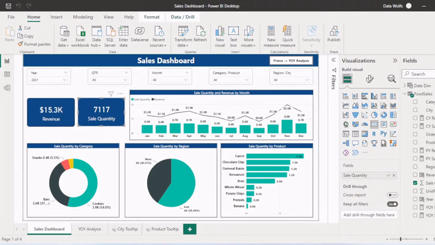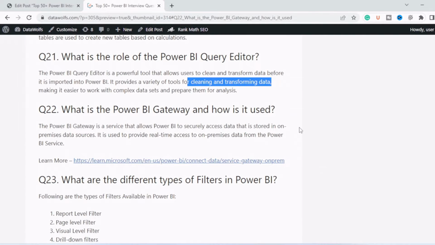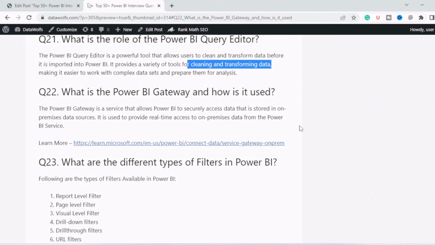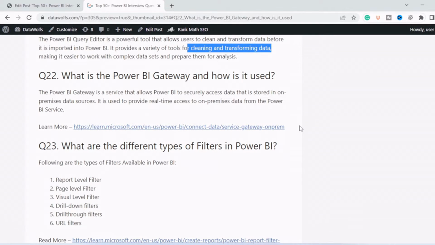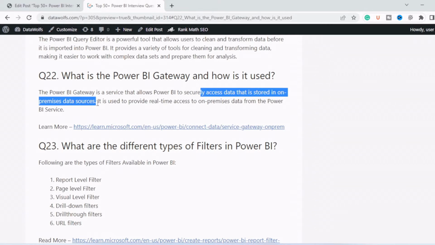Now let's move to the next question. What is Power BI Gateway and how is it used? So Power BI Gateway is a service that allows Power BI to securely access data that is stored in an on-premise data source. So basically, let's say you have a data warehouse or data server in your on-premise company location. Now you want to access that through Power BI. That you can do with the help of Power BI Gateway. To fetch data from on-premises data sources, you need Power BI Gateway.